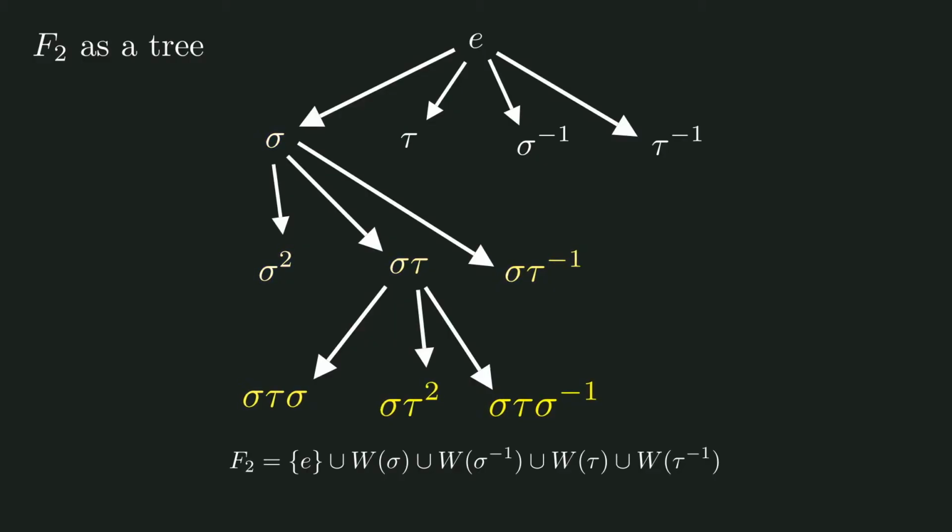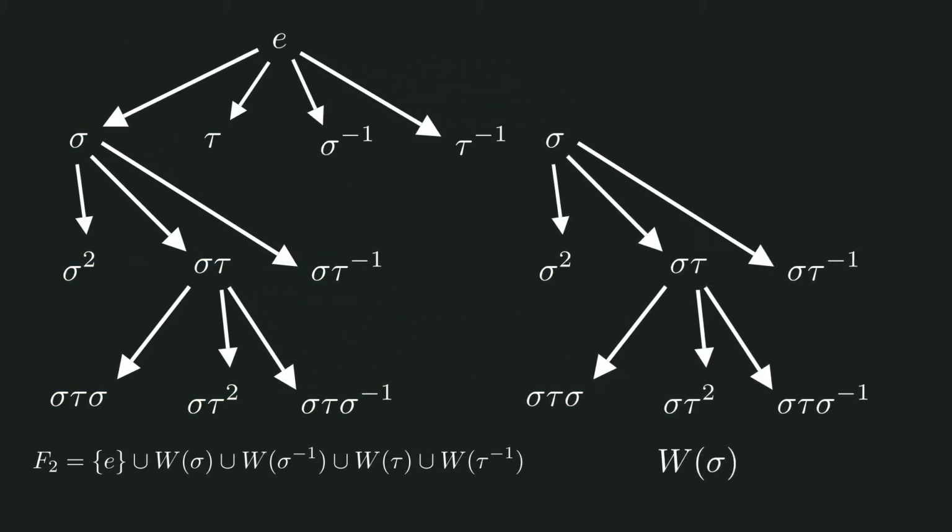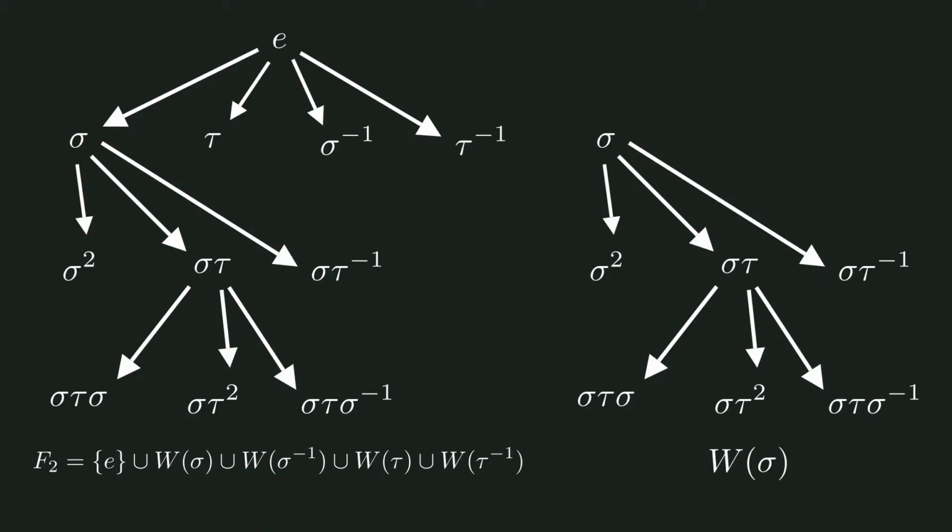Now, let's take a closer look at the branch that has elements starting with sigma. Notice that when, for all these elements, we multiply on the left by sigma inverse, we get the whole tree again. Or rather, we get almost the whole tree. The part of the tree that shows elements starting with sigma inverse is not there.